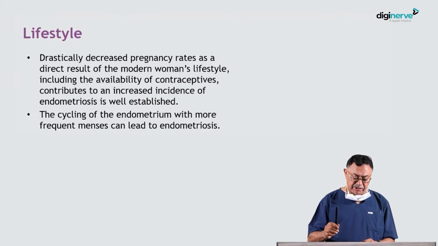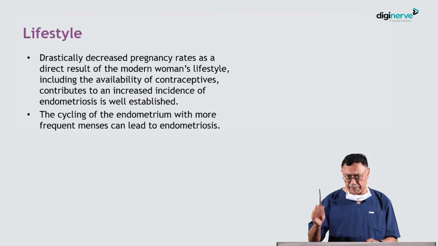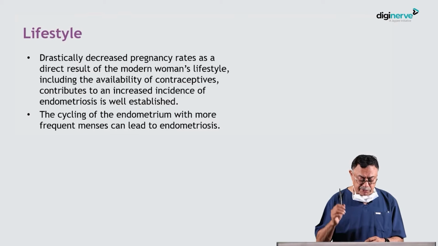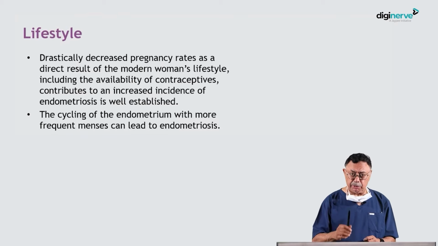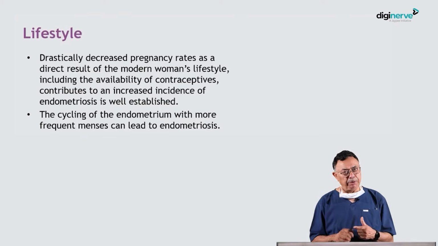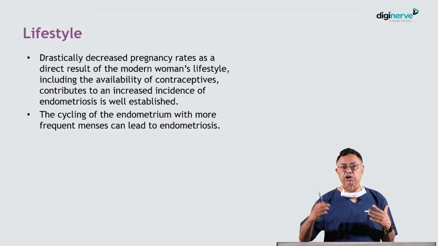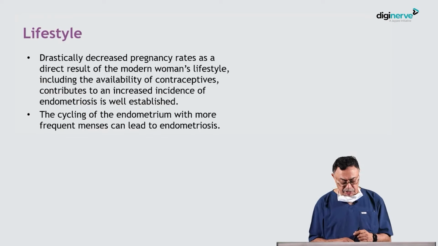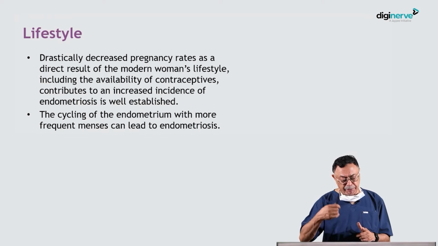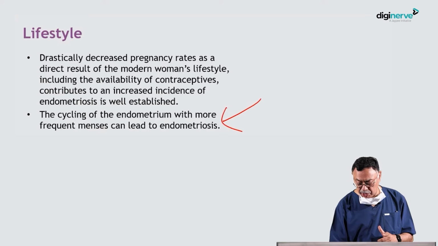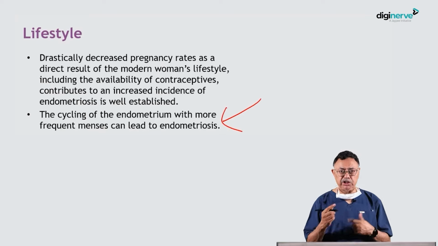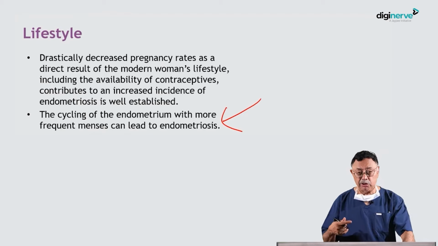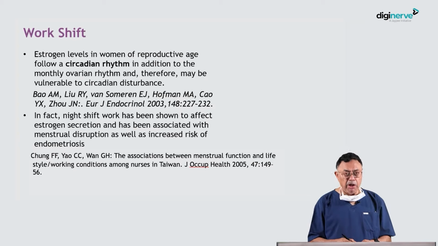Drastically decreased pregnancy rate as a direct result of modern women's lifestyle, including the availability of contraceptives, contributes to an increased incidence of endometriosis. This is well established. So, women who do not conceive for a longer period of time and are delaying conception are more prone to have endometriosis. The cycling endometrium with more frequent menstruation can lead to endometriosis. So, if the menstruation keeps coming and there is no pregnancy to suppress it for 9 months, that woman is more prone to develop endometriosis. What about work shift?